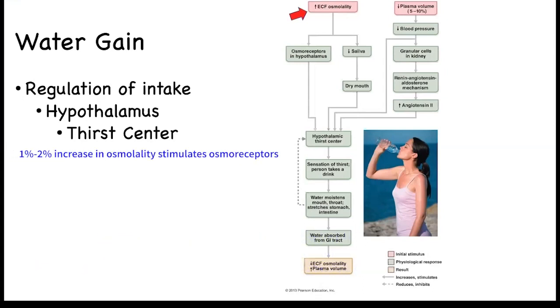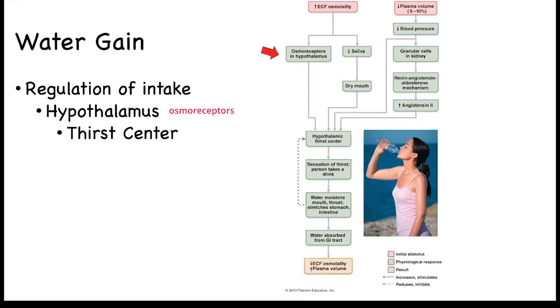An increase in osmolality by about 1 to 2% is enough to stimulate the osmoreceptors in the hypothalamus. They, in turn, once stimulated, will stimulate the thirst center in the hypothalamus. This will bring about a sensation of thirst. The person then will want to take a drink.